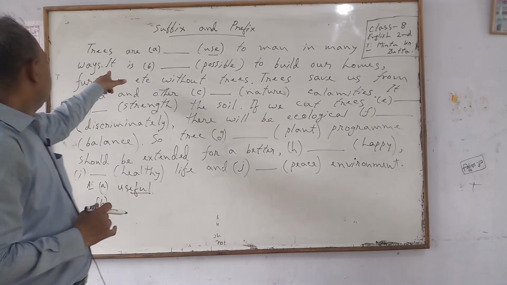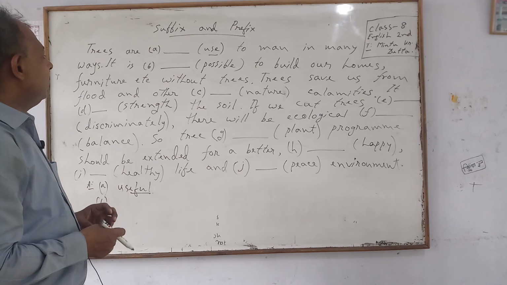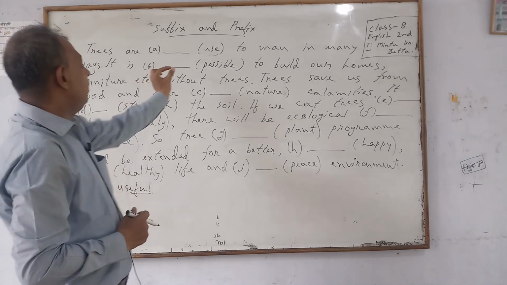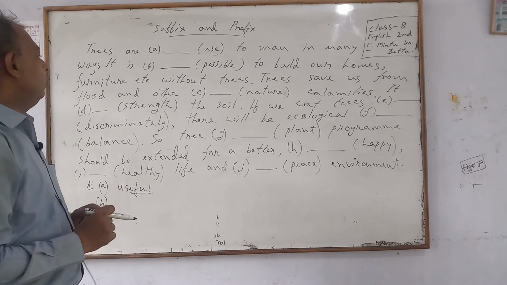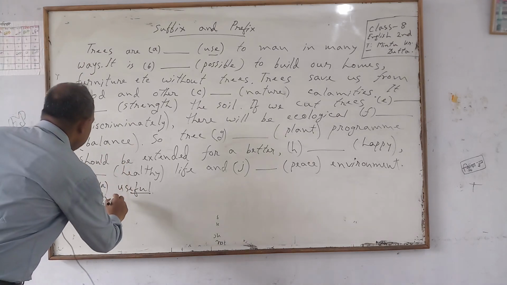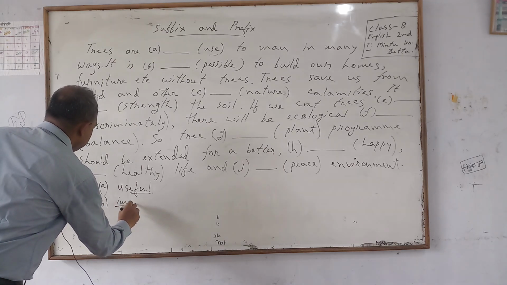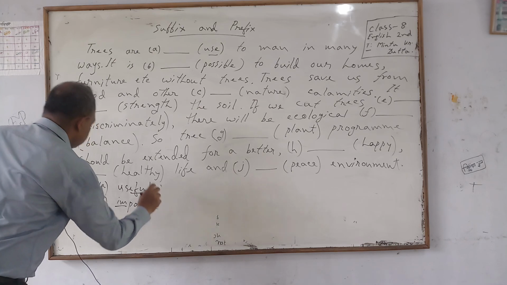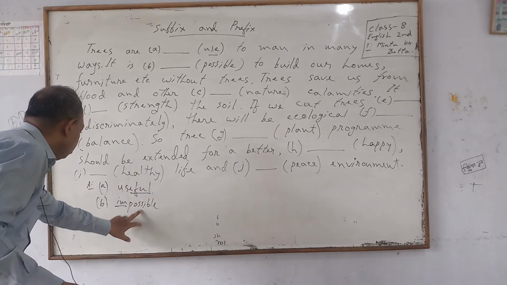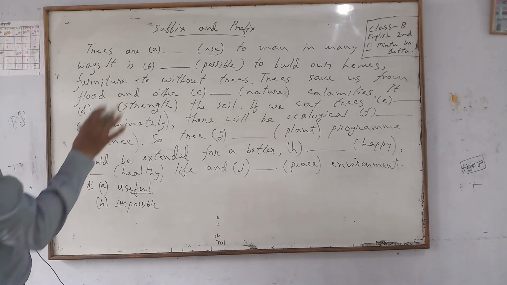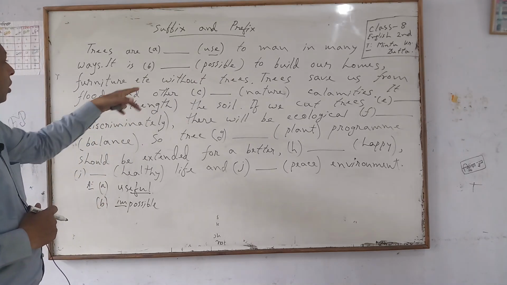Number B gap, it is possible to build our houses. You can see that if you join a prefix before the root word, there will be a meaningful word, that is impossible. So, you have to use the prefix im, im, P-O-S-S-I-B-L-E. So, there will naturally be a meaningful word, impossible. So, the meaning of the line is also clear. It is impossible to build our homes, furniture without trees.